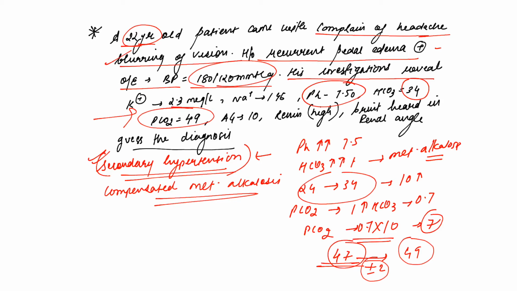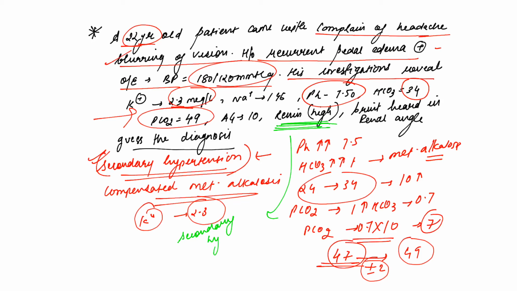So if we look at the potassium, it is 2.3. And look here, the additional clues that are given. The renin is high. So whenever the renin is high, we know that it is a secondary hyperaldosteronism. What are the causes of secondary hyperaldosteronism?